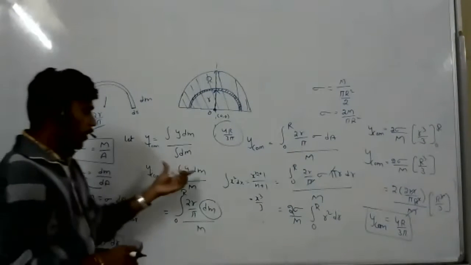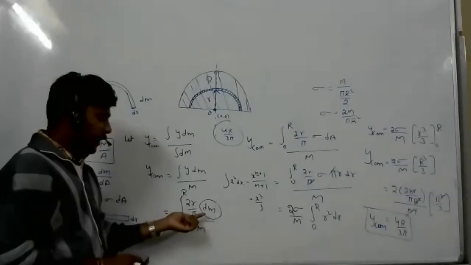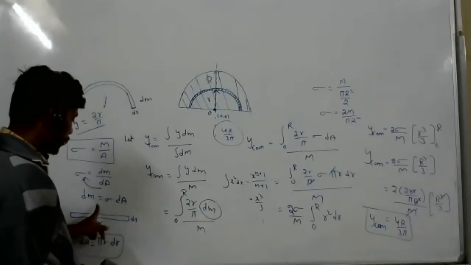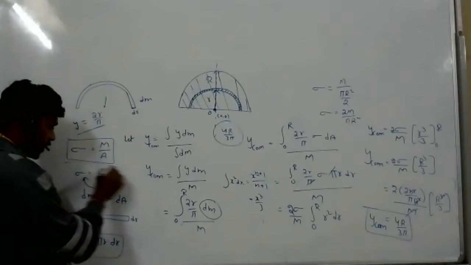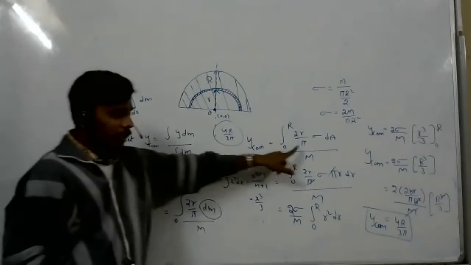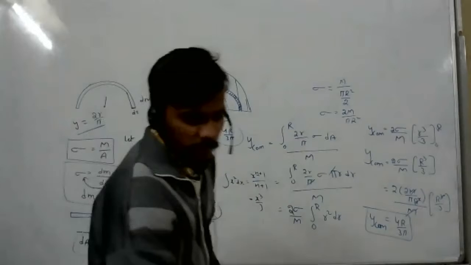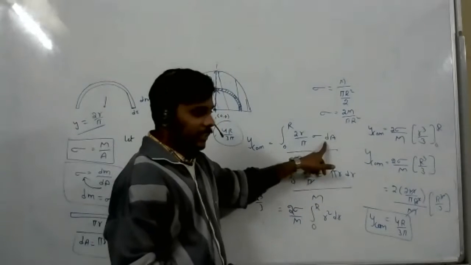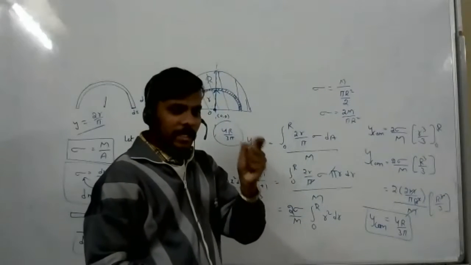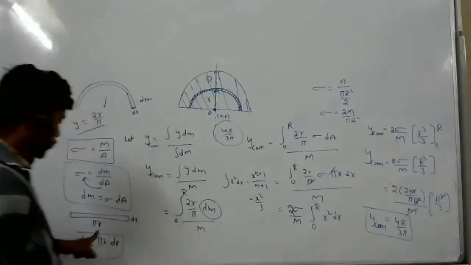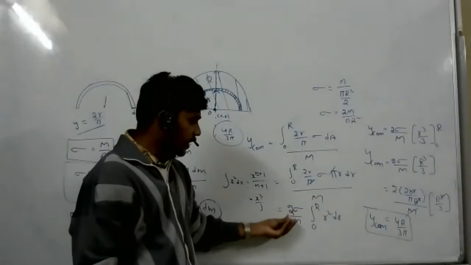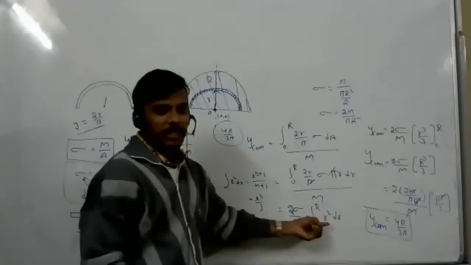So first we have to take it like this, and in place of dm we have to substitute. Again, what is the dm? We have to take dm from here. After taking dm, we will substitute. Even though we can't integrate, we have to take dr. What is dA? dA is the area of the small wire. So we will take that small wire area and substitute. Then whatever constants are there, we will take out. r square dr will be there.